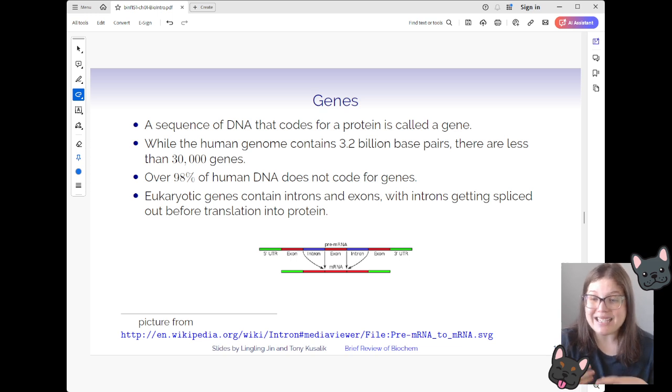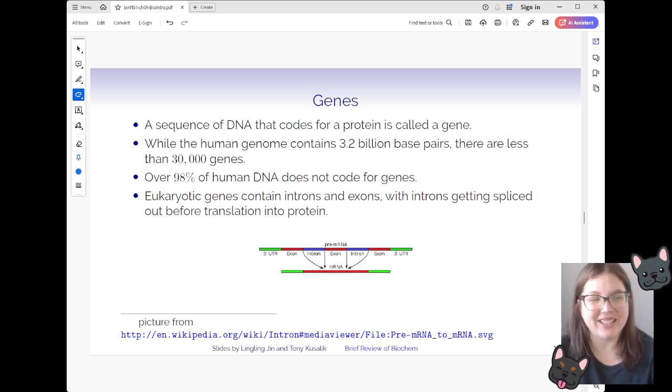So 98% of the human genome doesn't encode for genes, which is wild when you think about it. Why would we be holding on to all of that information if it wasn't necessary for something or wasn't needed, et cetera, et cetera? So that was like the bread and butter of my PhD thesis. I could talk about this for ages, but I will stop myself now.